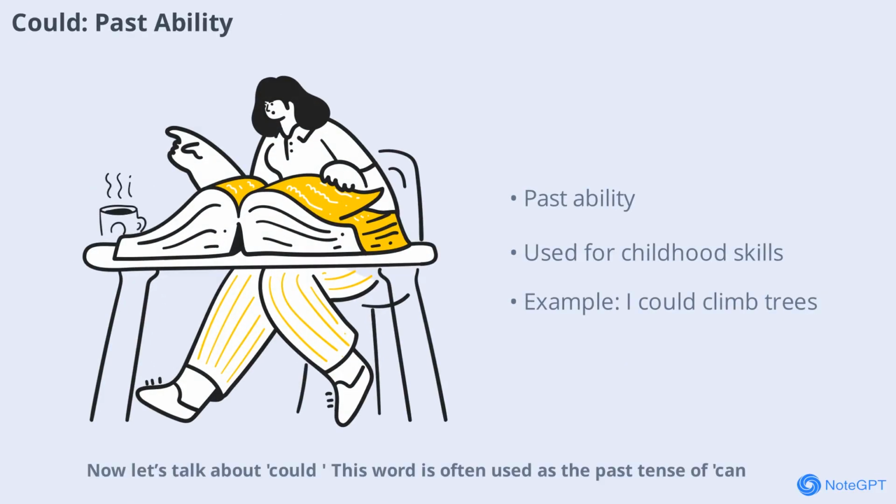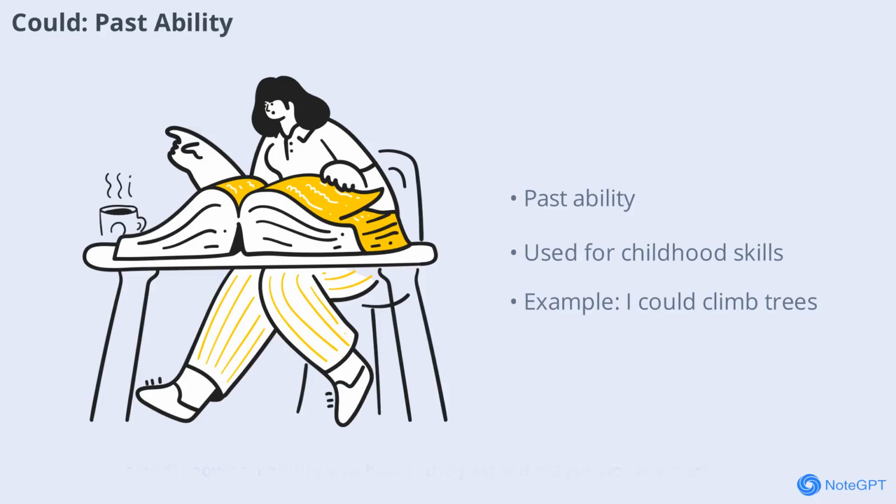Now let's talk about could. This word is often used as the past tense of can. For example, if you want to talk about something you were able to do when you were younger, you might say, when I was a child, I could climb trees easily. Here, could shows an ability you had in the past, but maybe not anymore. It's a subtle but important difference from can.